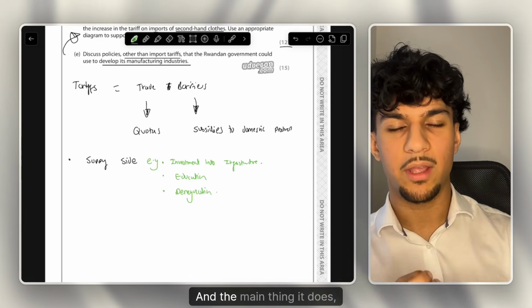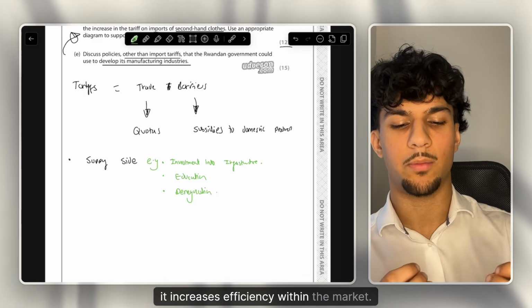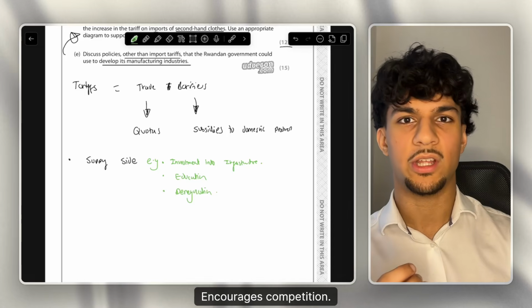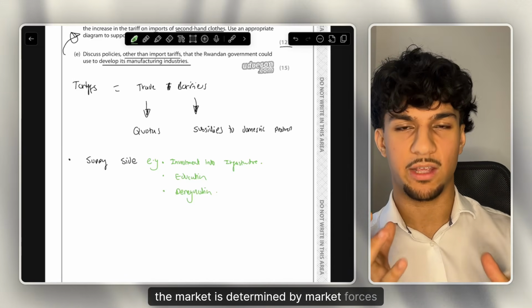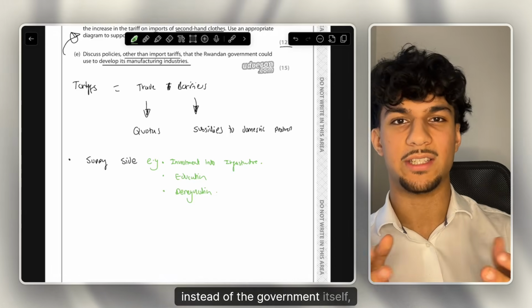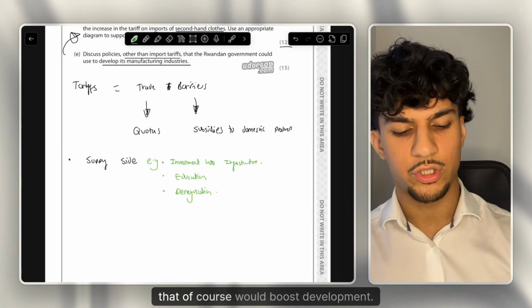What does this do? The main thing it does is increase efficiency within the market. Why? It encourages competition and innovation in the market, since, like I said, the market is determined by market forces instead of the government itself, like an artificial force. And that, of course, would boost development.